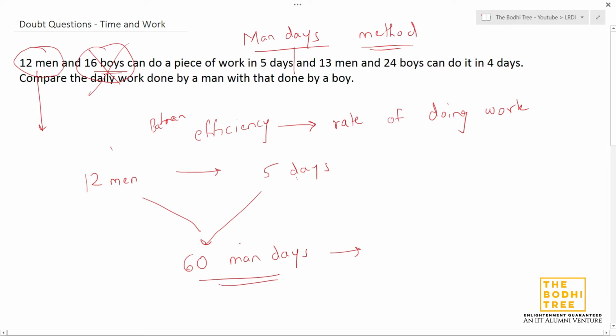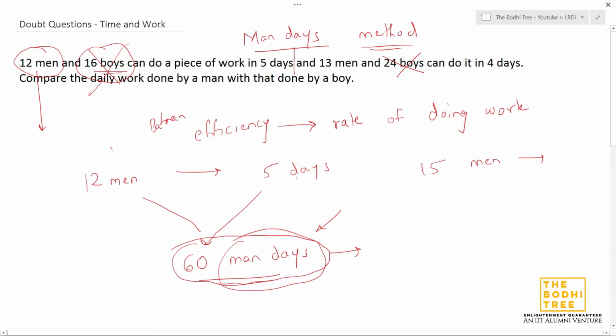In order for the work to have some unit, what is the unit that we are going to follow? 60 man days is the work and man days is the unit. Suppose now in the next question, they ask us if 12 men complete a piece of work in 5 days, how many days will 15 men take to complete the same work? So what is the amount of work that is being done? This is the amount of work that we'll assume is being done, 60 man days, all right?